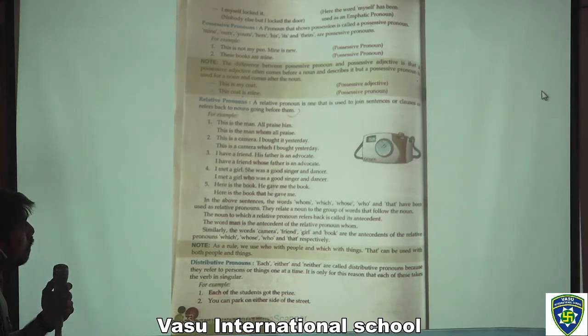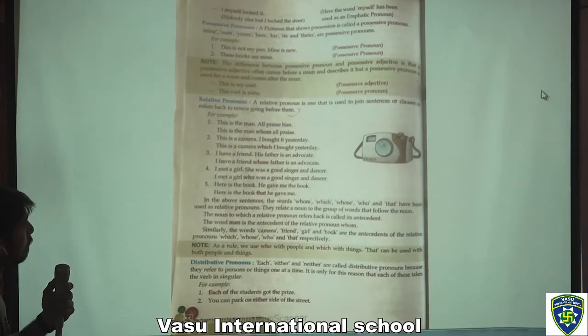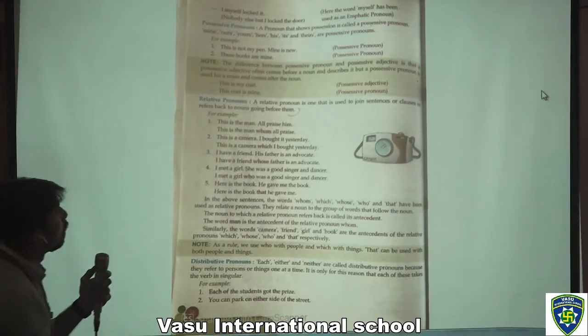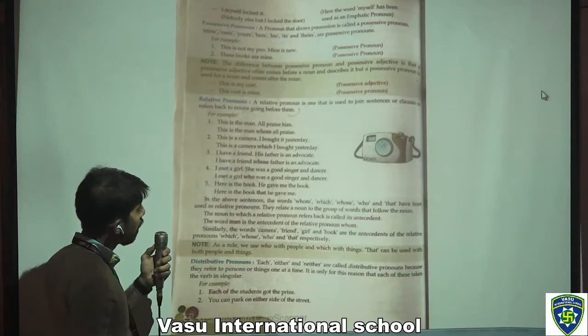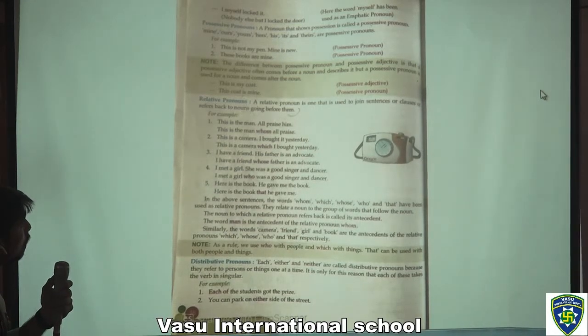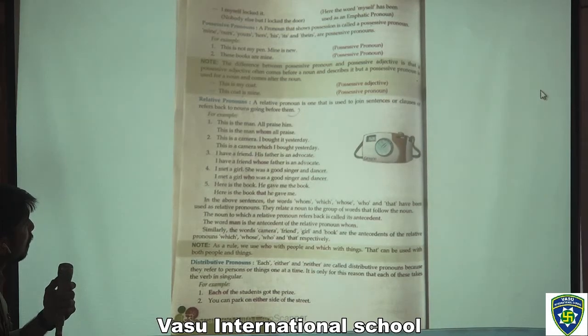A relative pronoun is one that is used to join sentences or clauses, or refers back to nouns going before them. For example, this is the man, all praise him. This is the man whom all praise. Two different sentences, that is called relative pronouns. We have to bifurcate like this.